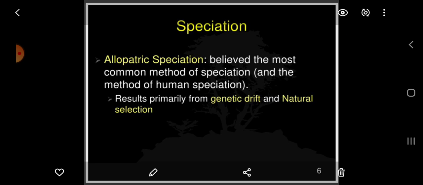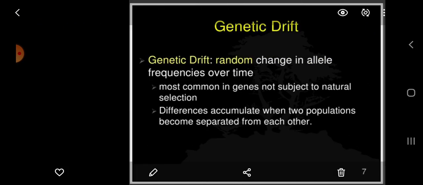Now, speciation number one is allopatric speciation, which is believed to be the most common method of speciation, and it is also believed to be by this method that human beings have evolved. This primarily results from genetic drift and natural selection.